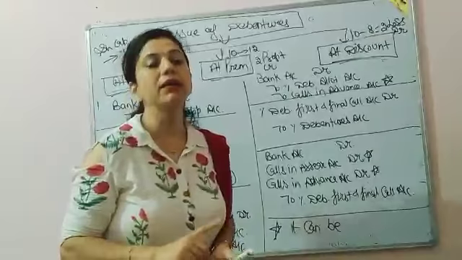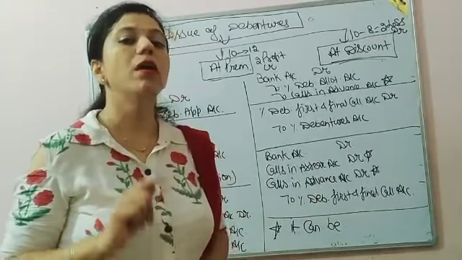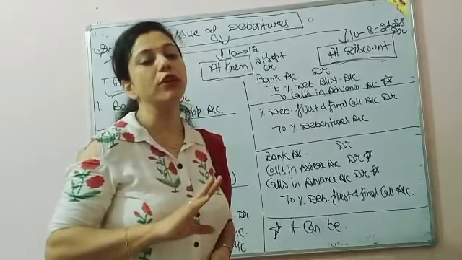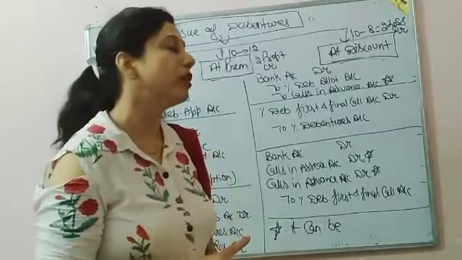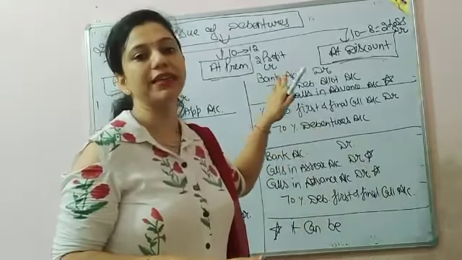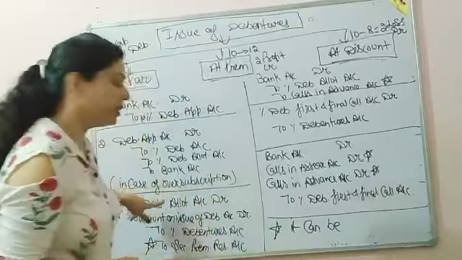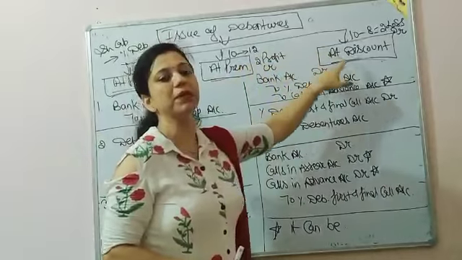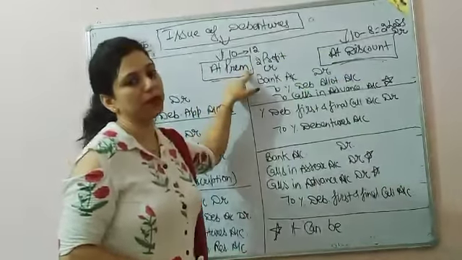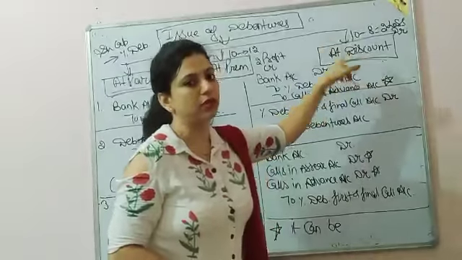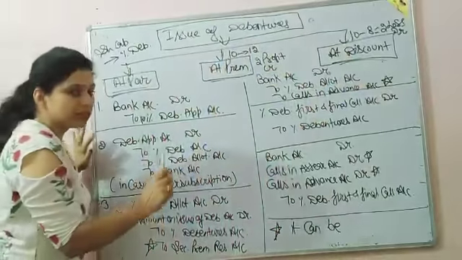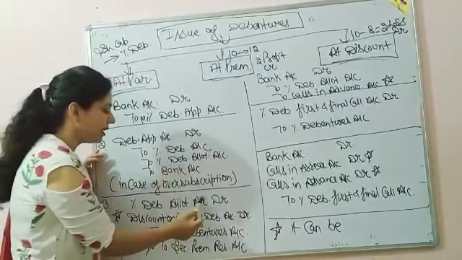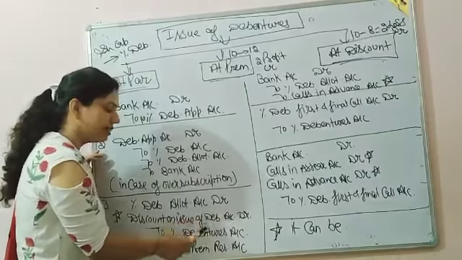Always keep it in mind, premium and discount are both shown in the entry of due. Premium and discount will never be shown in the entry of bank, never at the time of receipt. So what will be the journal entry? There can be any one case between premium and discount. It can be issued at premium, it can be issued at discount. I just merged these entries for better understanding. Percentage debenture allotment account debit to debentures. The entry will be this.